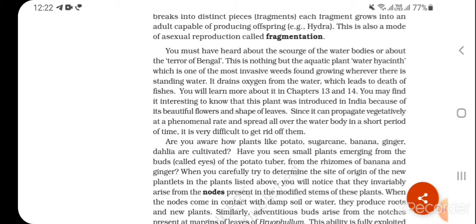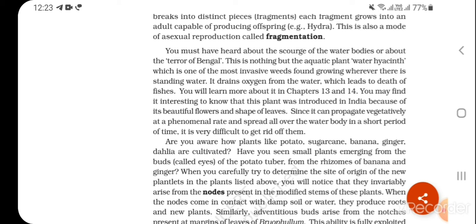Are you aware how plants like potato, sugar cane, banana, ginger, dahlia are cultivated? Have you seen small plants emerging from the buds, called eyes, of the potato tuber, from the rhizome of banana and ginger? When you carefully try to determine the site of origin of new plantlets in the plants listed above, you will notice that they invariably arise from the nodes present in modified stems of these plants.